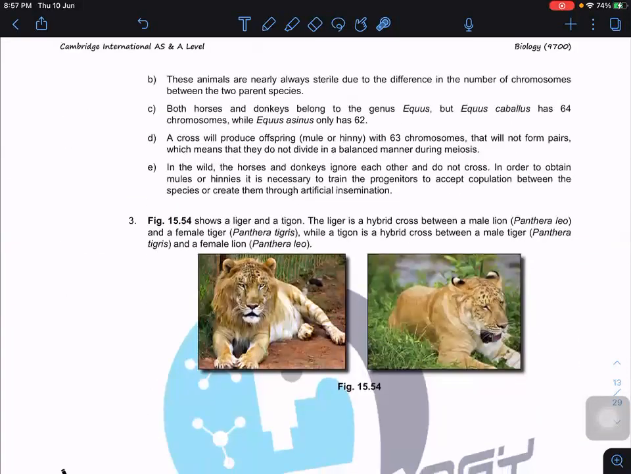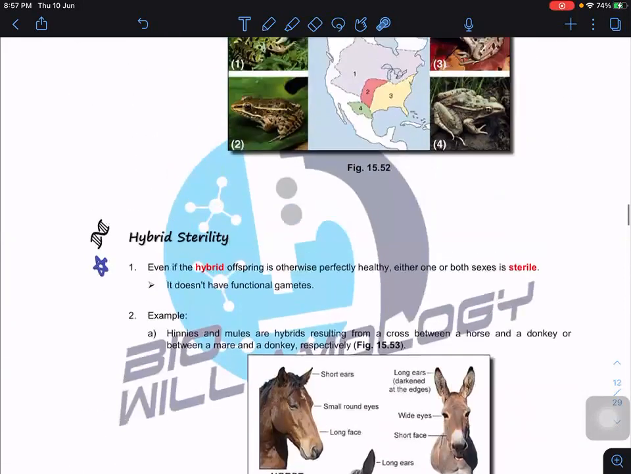So we have now done the pre-zygotic and post-zygotic isolations.